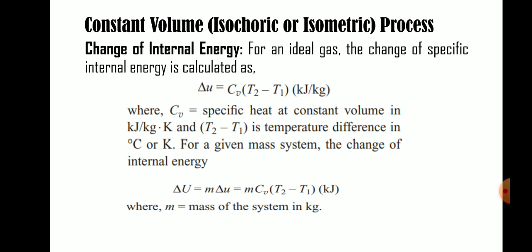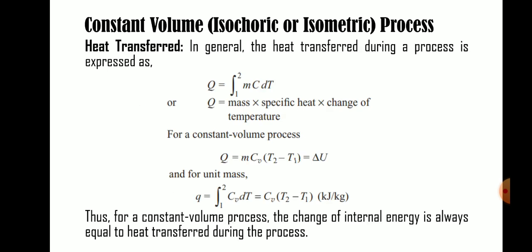Okay, CV is a constant for a particular substance. m is the mass of the object contained or stored in the system, then CV (T2 minus T1). The unit is kilojoules. Then heat transferred. In general, the heat transferred during a process is equal to m c dT. This is the common formula, like work is P dV, and Q is m c dT.